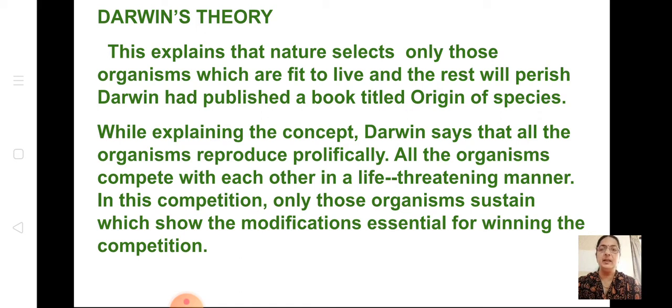While explaining the concept, Darwin says that all organisms reproduce prolifically, but all the organisms compete with each other in life to survive. In this competition, only those organisms sustain which show the modification essential for winning the competition. So all will not survive, only those who can adjust to the environment.